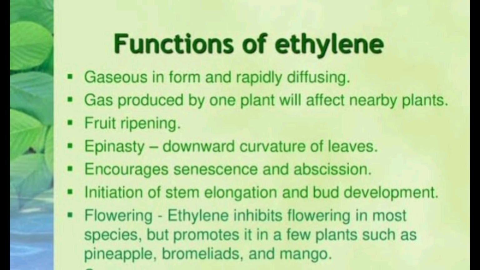Ethylene helps fruit ripening. Epinasty, downward curvature of leaves, encourages synthesis and abscission. Initiation of stem elongation and bud development.